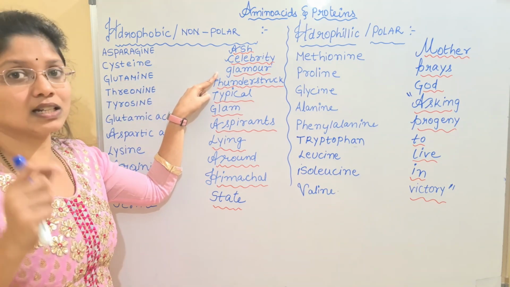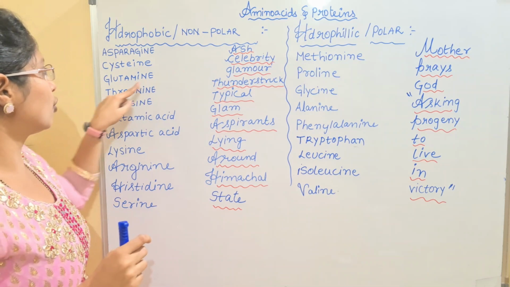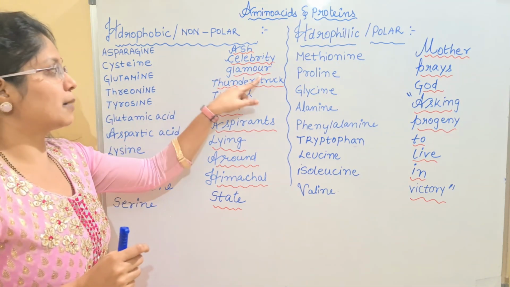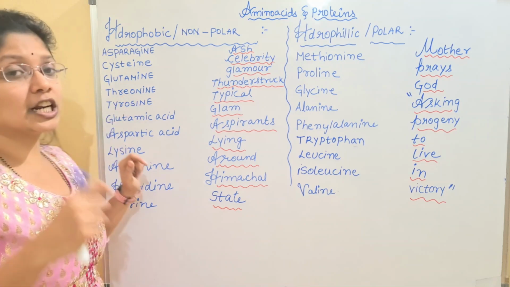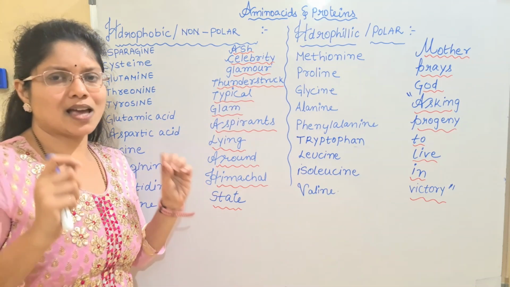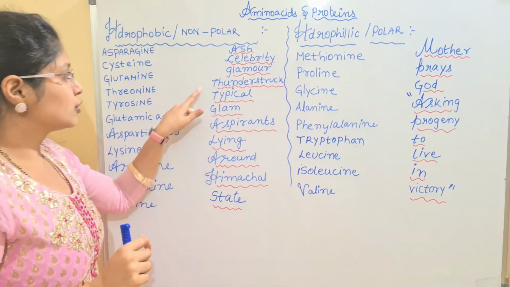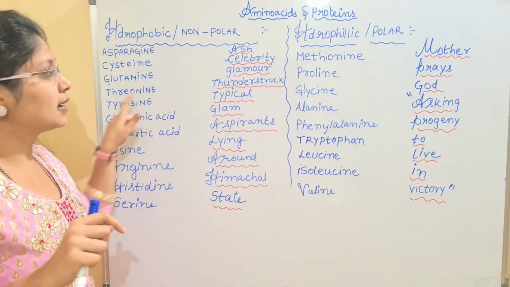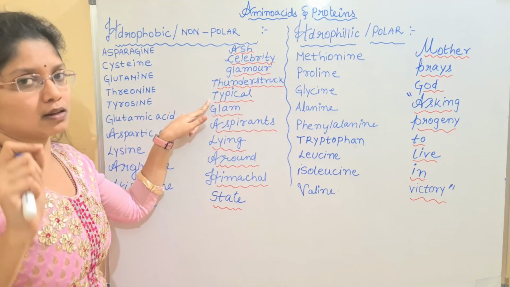And next we have glamour. Glamour here is for glutamine. So the first two letters, GL, it is for glamour. And next we have threonine, TH. So, thunderstruck. Thunderstruck means amazed or shocked. Okay. So next we have tyrosine starting with TY, and hence I have given typical.